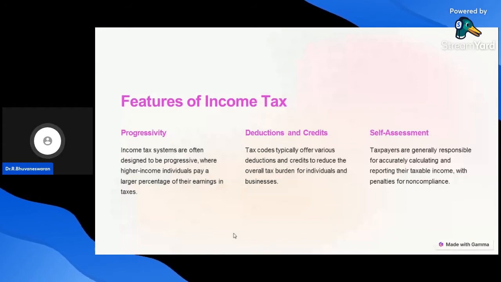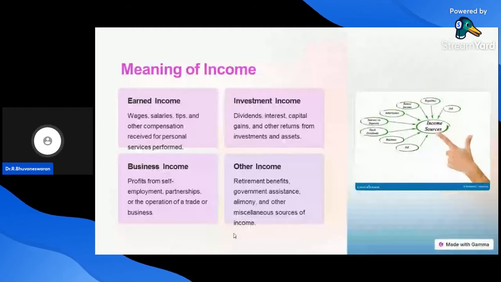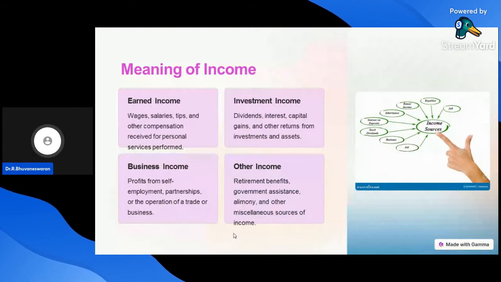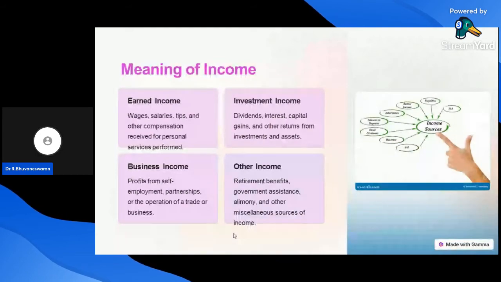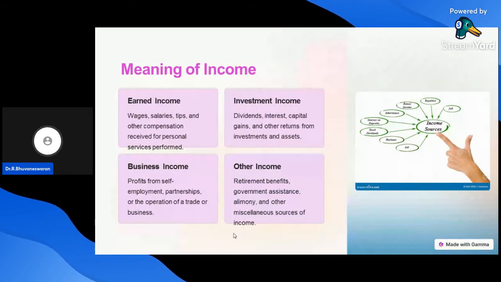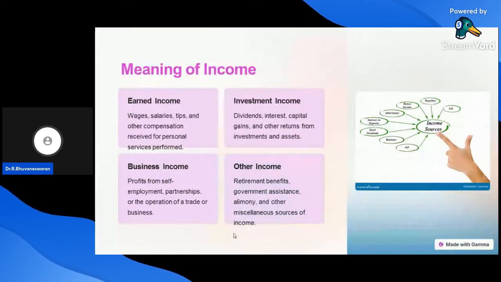Next one, meaning of income. The meaning of income comes under different heads: earned income, investment income, business income, and other income. These are all the sources of income that each and every individual has earned. First of all, we know the earned income. What is earned income? Earned income is income earned from wages, salary, tips, and other compensation received for personal services performed.